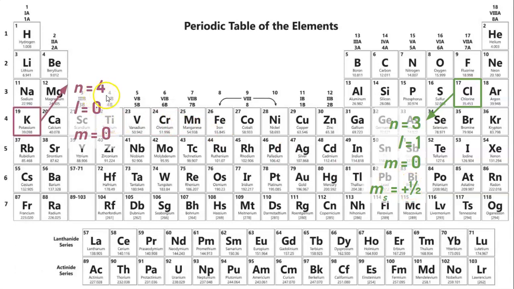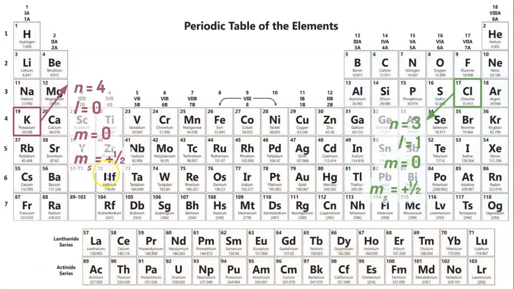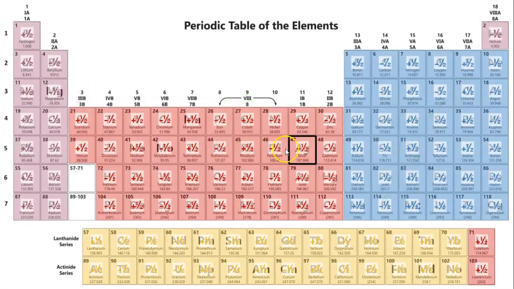Potassium we know was N4, L0, M0. Looking at it, starts as a plus, so it should be a +1/2, right? Plus, minus, plus, minus. So our MS is +1/2. Silver, we know N is 5, L is 2, M is +1. And it's in the place of +1/2.